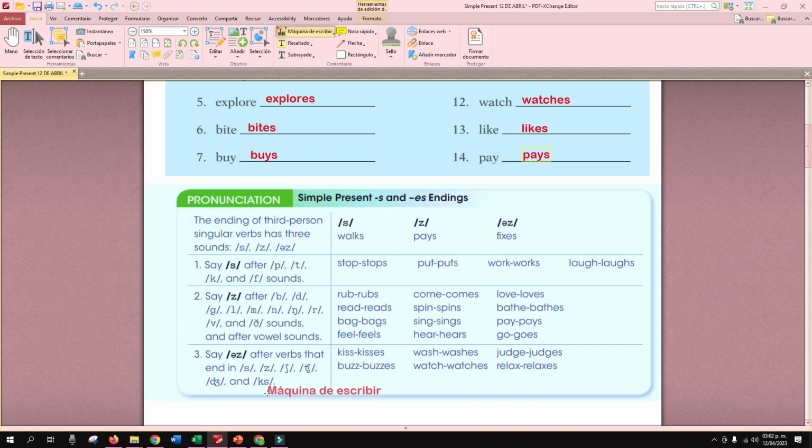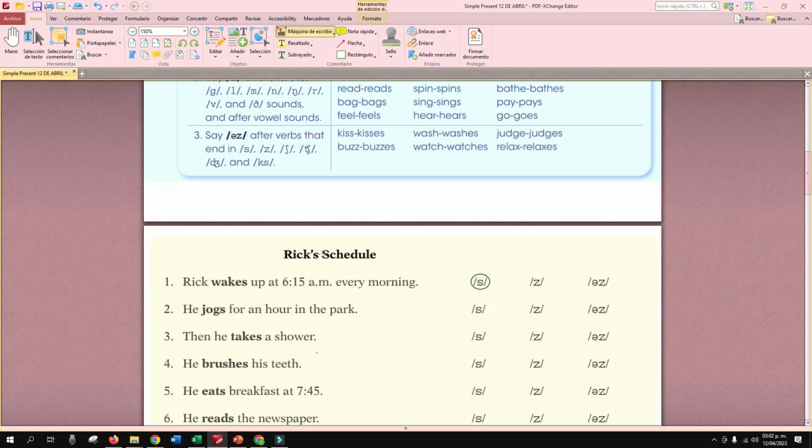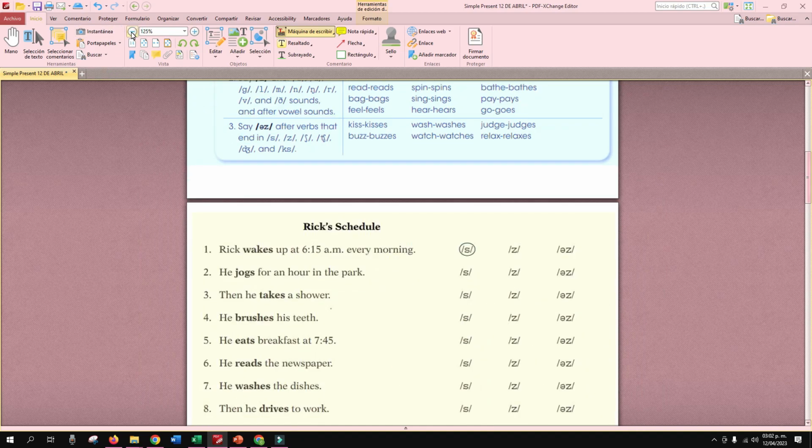So there you have that pronunciation, right? Entonces, cuando ustedes pronuncian esos verbos, ¿verdad? Cuando estén utilizando tercera persona más que todo, en las oraciones afirmativas, de hecho, solamente van a hacer este cambio, ¿verdad? De agregarle la S o la ES. Entonces tienen que fijarse en la pronunciación que ustedes tienen. Okay? So, let's do the first exercise about that, guys.